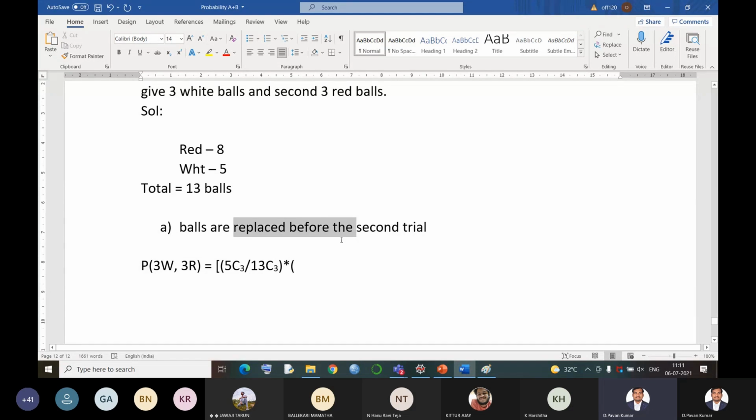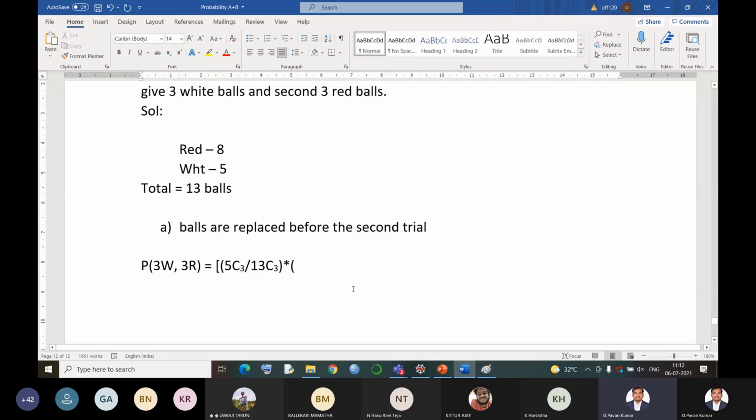What am I going to do now? I'm going to replace the balls. Replaced means the balls I picked up from the bag, I'm keeping them back into the bag. So 10 plus 3, again it becomes 13. That means our denominator, the total number of exhaustive cases, will be again 13C3 only. Now what is the condition? They are saying that the second 3 should be red balls. How many red balls do we have? We have 8 red balls.